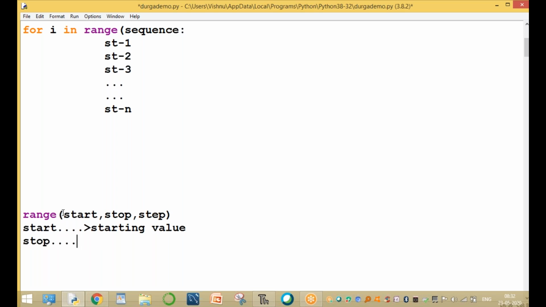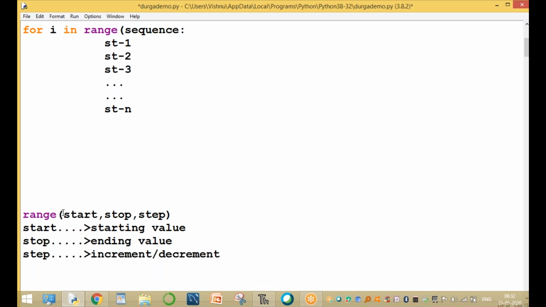Ending value. Stop parameter. Ending value. And step parameter. Step means increment or decrement. It is very important in any loop. In any loop, it is very important. Increment value, increment or decrement.